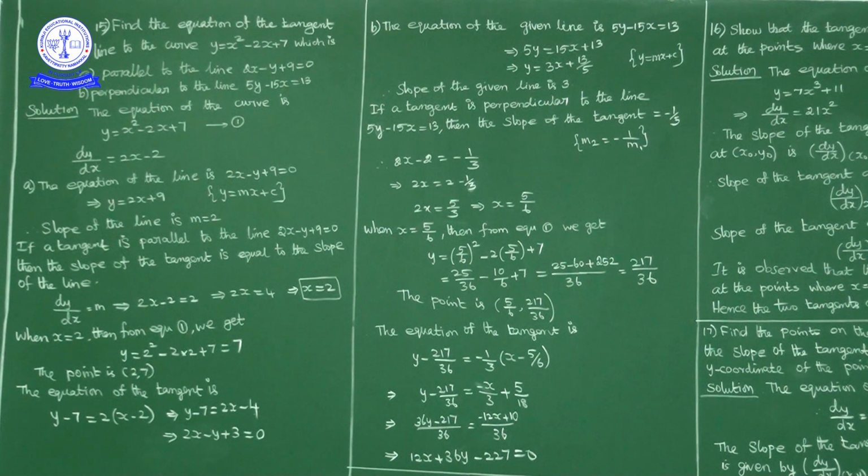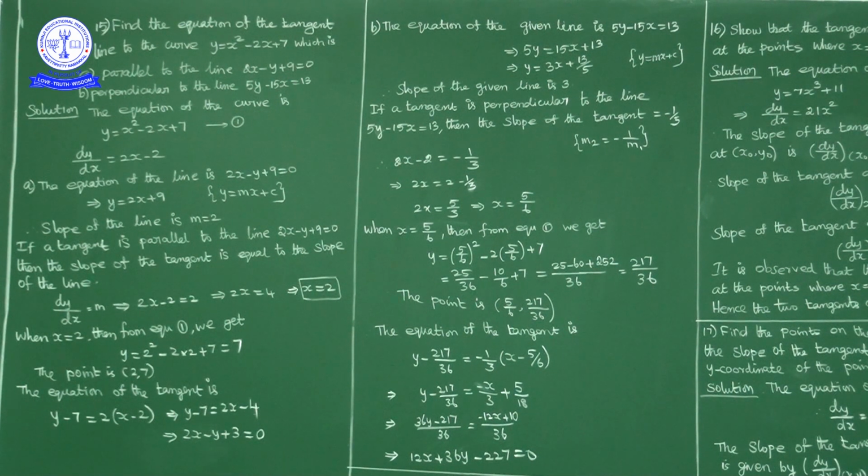Now here, what is the equation of the tangent? We got 2x minus y plus 3 equal to 0. What is the given line? 2x minus y plus 9 equal to 0. These two differ by a constant. Now once again I will repeat: find the equation of the tangent to this curve parallel to this line.